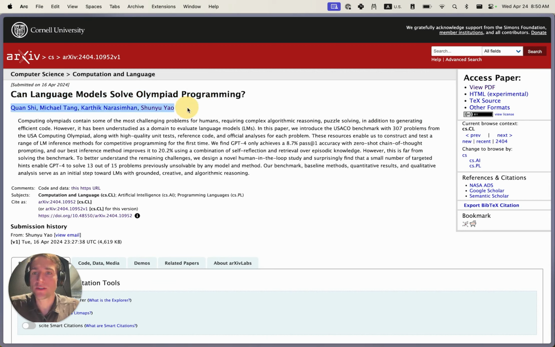As I mentioned before, when they first run GPT-4 on each of these problems, it gets a really low pass rate. They later show a number of inference techniques to improve it. Some of these include self-reflection, and some involve retrieval, either from semantic knowledge or episodic knowledge. They do a lot of experiments to show what types of retrieval actually improve the performance of the model. We're going to implement the best performing retrieval type, this episodic knowledge type, since it seems to be very complementary to self-reflection and works well within our tutorial structure. Let's check out our LangGraph docs to see how we're going to implement this in the tutorial.